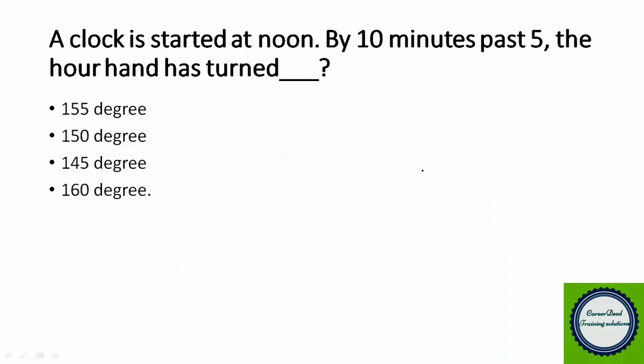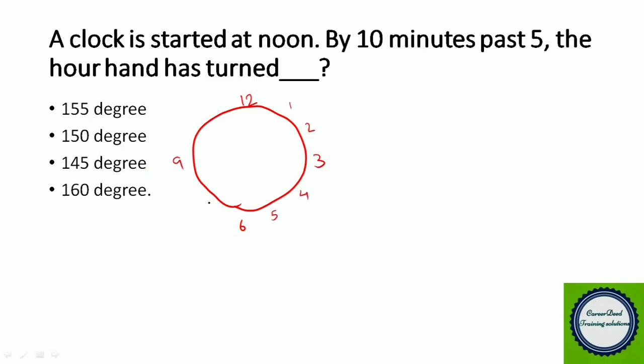A clock is started at noon. By 10 minutes past 5, the hour hand has turned dash degrees, and the answer is given in degrees. Now, in a clock we have three needles in total, but from this you have to focus only on two needles, the minute hand and the hour hand.